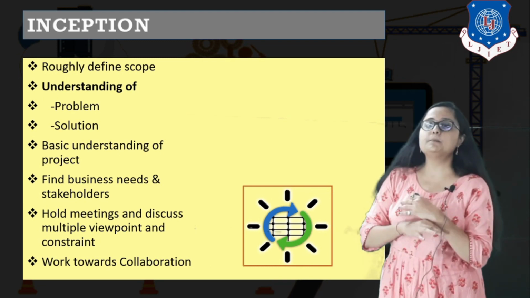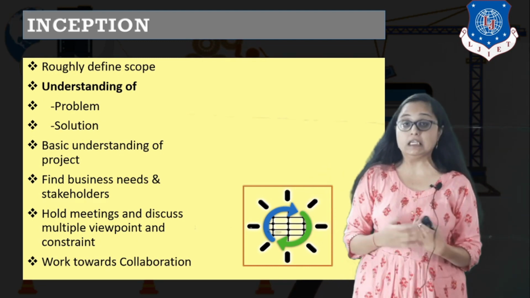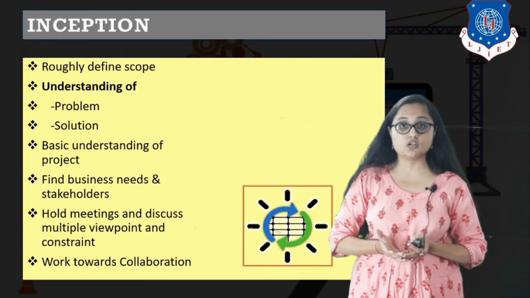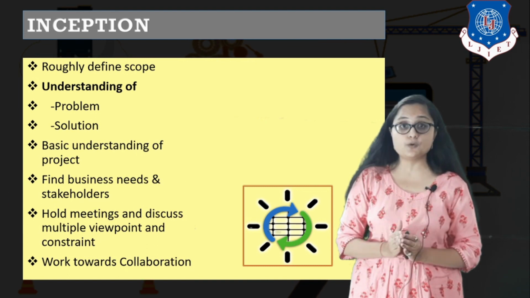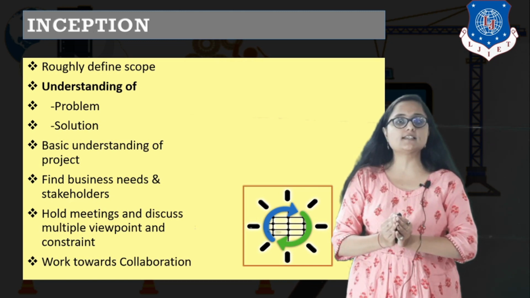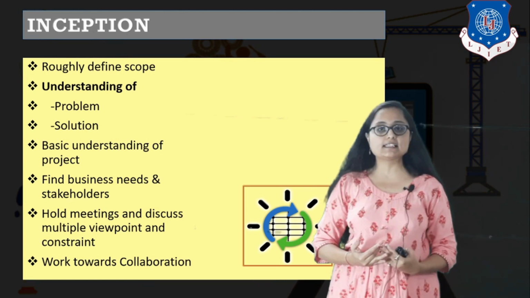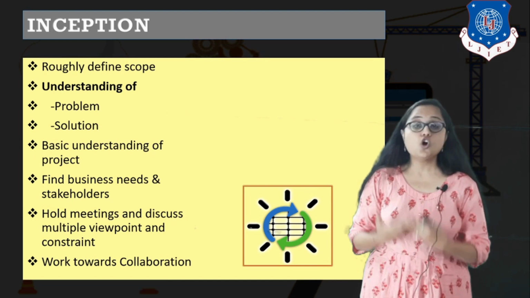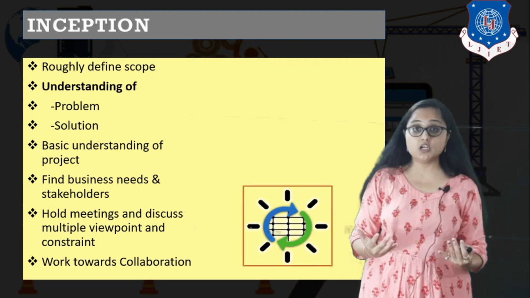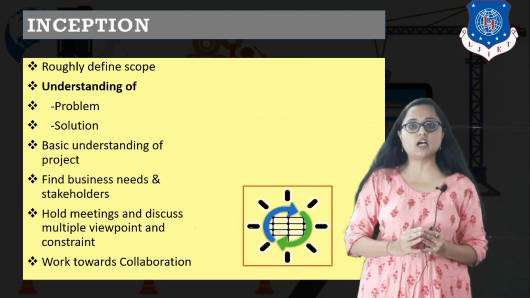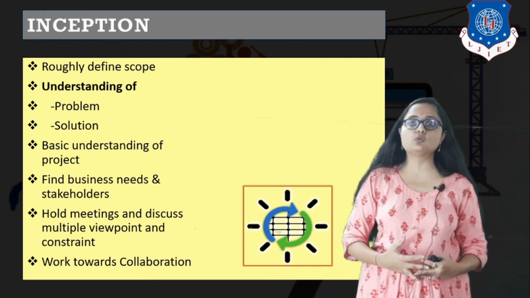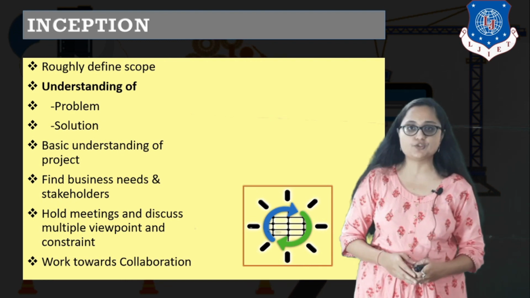And the basic thing that we need to do in inception is work towards collaboration. We have identified the stakeholders, we have identified the rough scope of our project, and we have a basic understanding of the problem as well as of the solution. Now the only thing remaining is that we need to work together. All the stakeholders need to communicate thoroughly from now on, so that we achieve the same target. Everybody's vision is the same, to get a successful project. So now we need to work towards collaboration at the end of your inception phase, right?